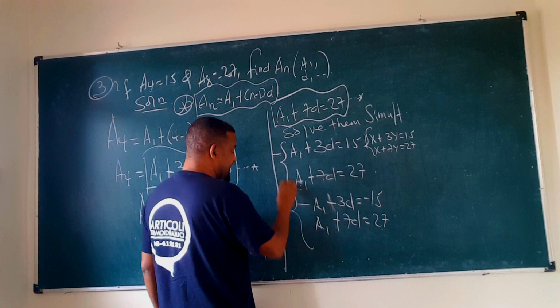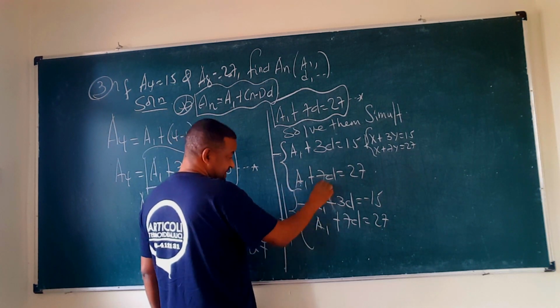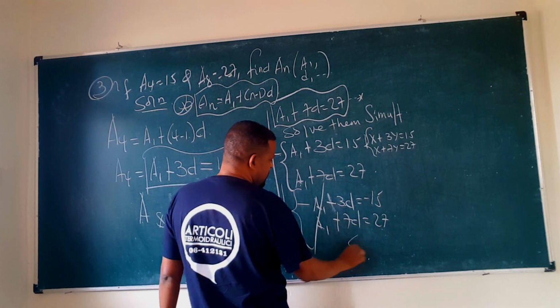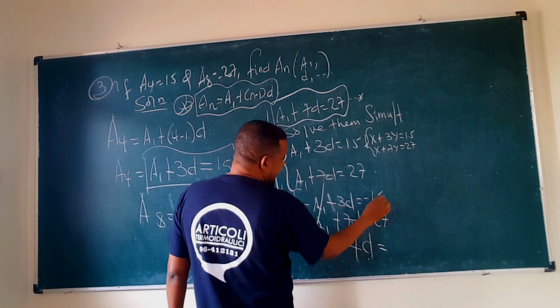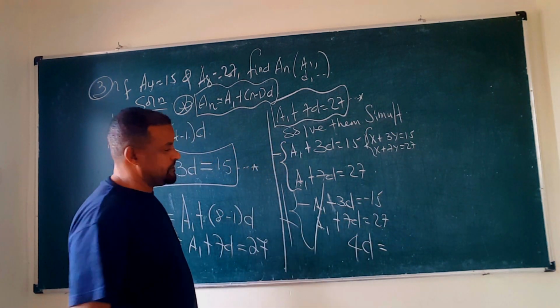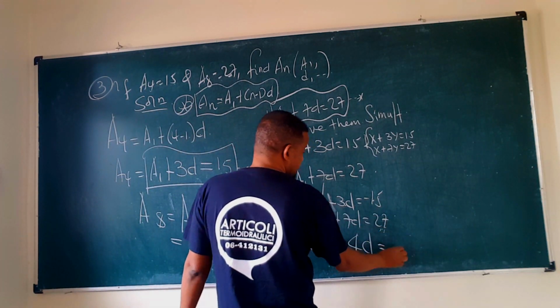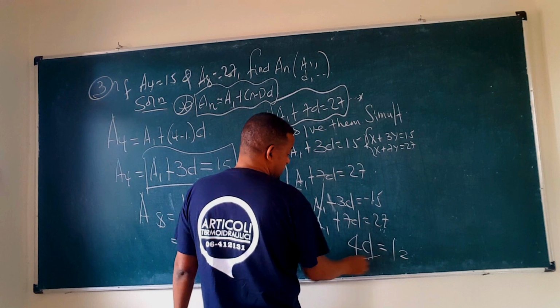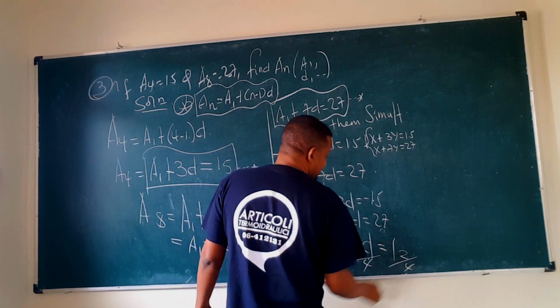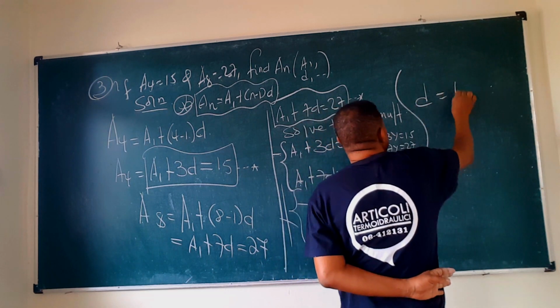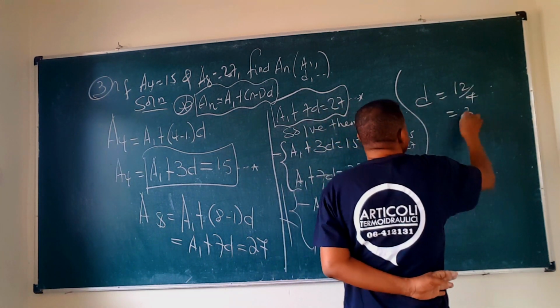So add them vertically. Negative a1 cancels with a1. So negative 3d plus 7d is what? 4d, right? And 27 minus 15, which is 12. So 4d is equal to 12, so d is 12 over 4. The value of d is 3.